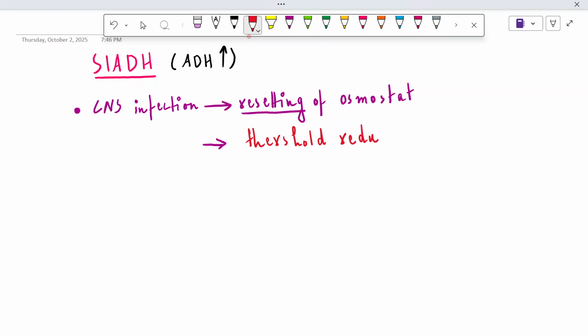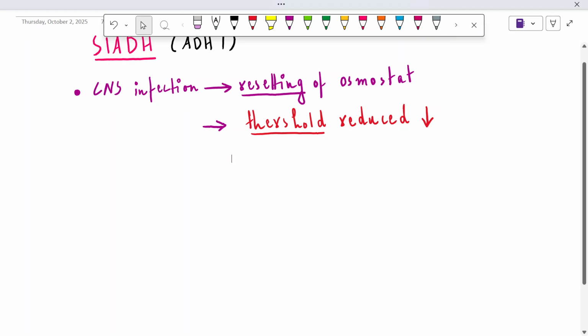In the past, when the person is not suffering from SIADH, there is a specific threshold at which the ADH starts to release from the posterior pituitary. But when the threshold is reduced and the patient is suffering from SIADH or a certain CNS infection, it means that ADH can be released at a lower threshold than the normal.